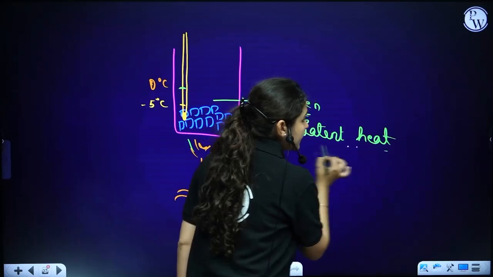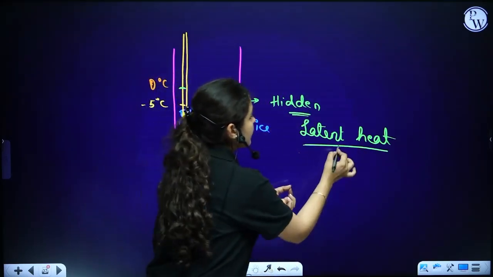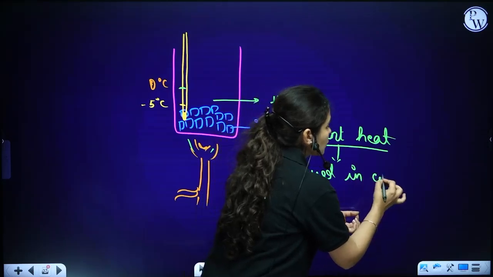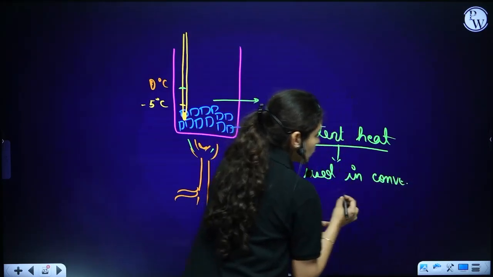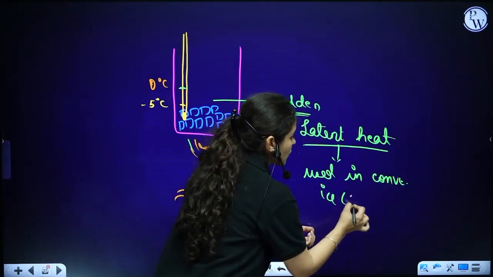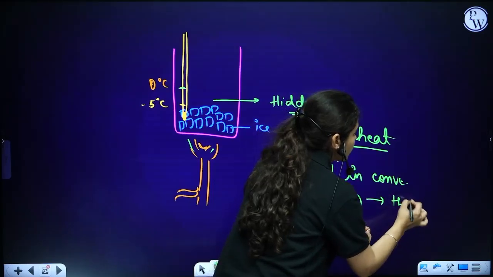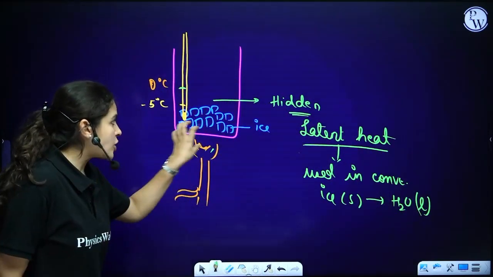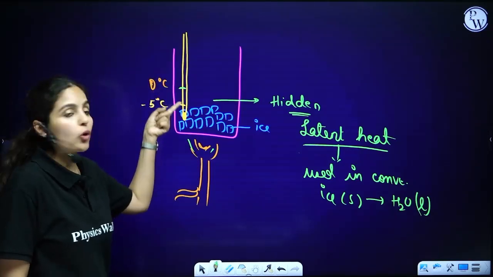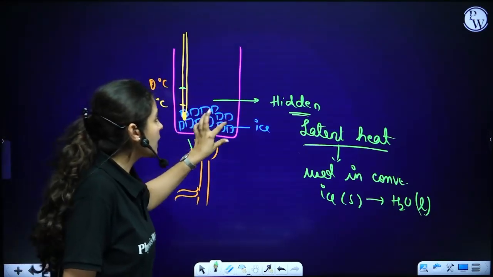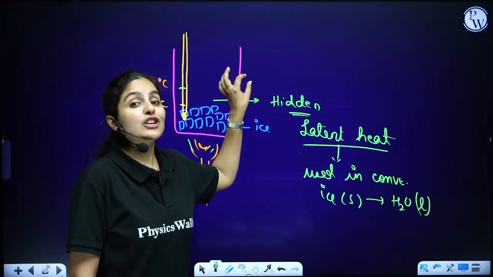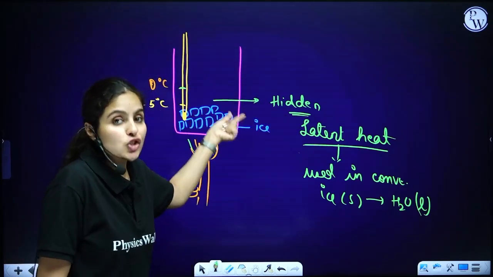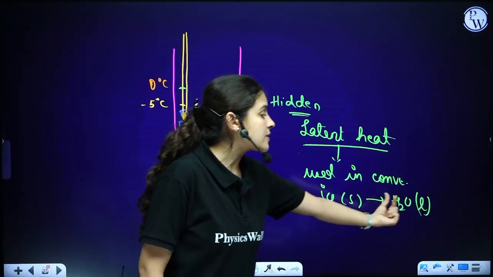Now what is this latent heat doing? This heat is used in converting ice, which is solid, into water, which is liquid. So the extra amount of heat which is not shown on this thermometer is hidden in the system, and it is consumed in converting ice into liquid.